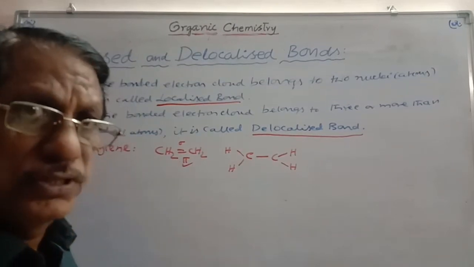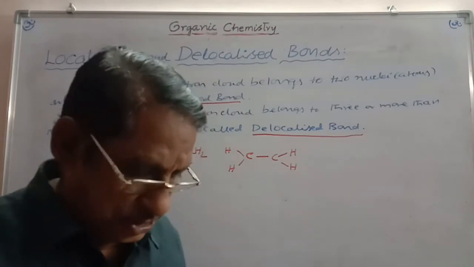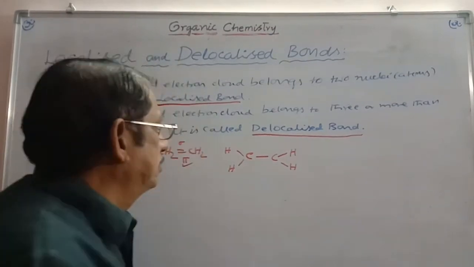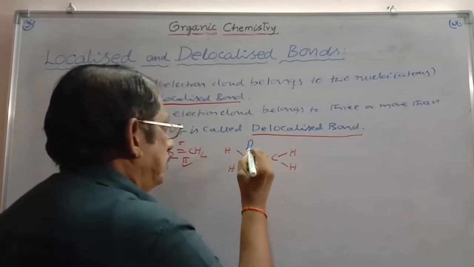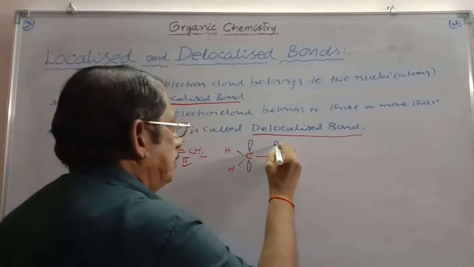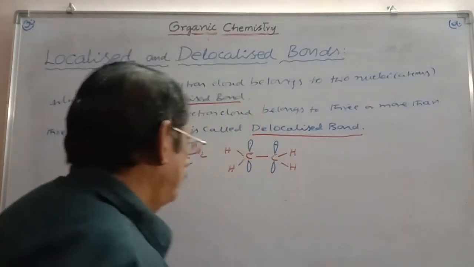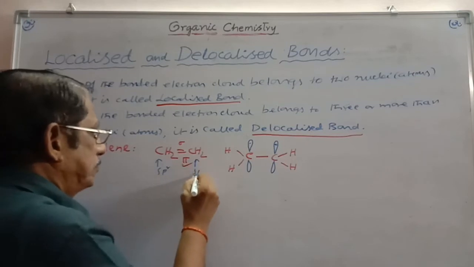That is only due to the sideways overlap of p orbitals containing 1 electron each. So we can write here, on this carbon an orbital containing 1 electron, on this carbon an orbital containing 1 electron each. Don't forget, these two carbons are sp2 carbons.